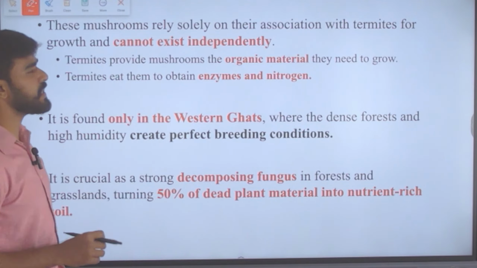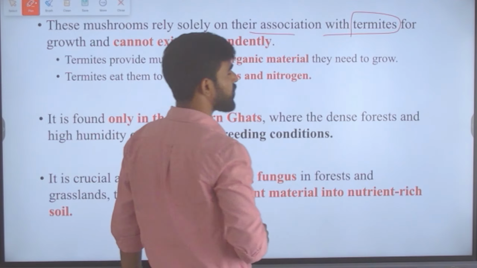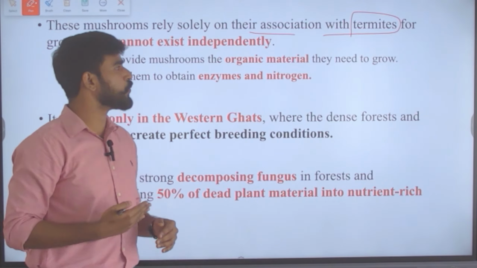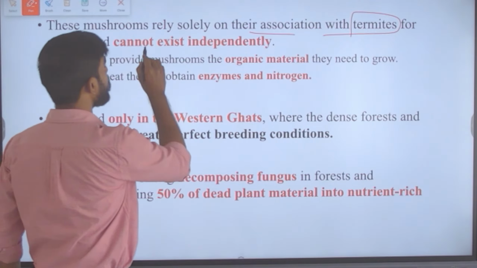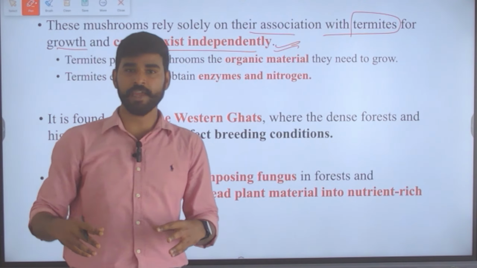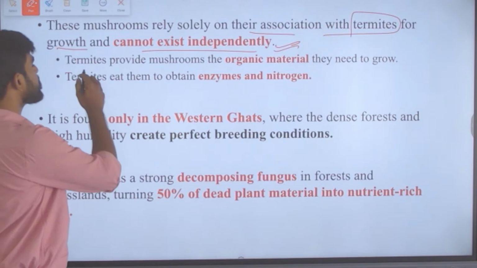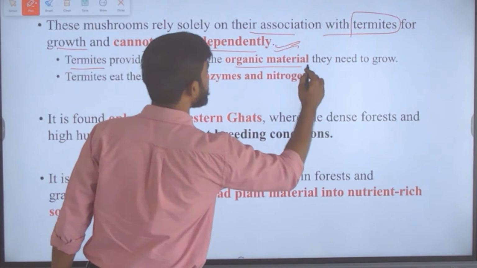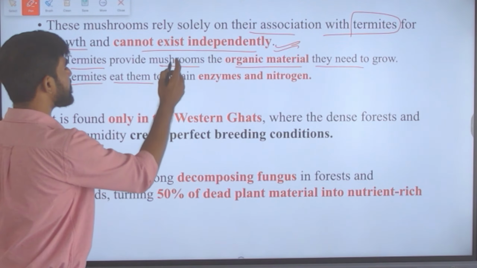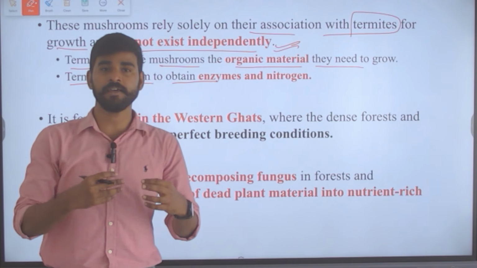What else do we have to understand? These mushrooms rely solely on their association with termites. This is very important. Termitomyces rely solely on their association with termites for their growth and they cannot exist independently. They are always in association with these termite hills. Here, termites provide these mushrooms with organic material that they need to grow, and in return termites eat these mushrooms to obtain enzymes and nitrogen. So they are in a relationship, in association.